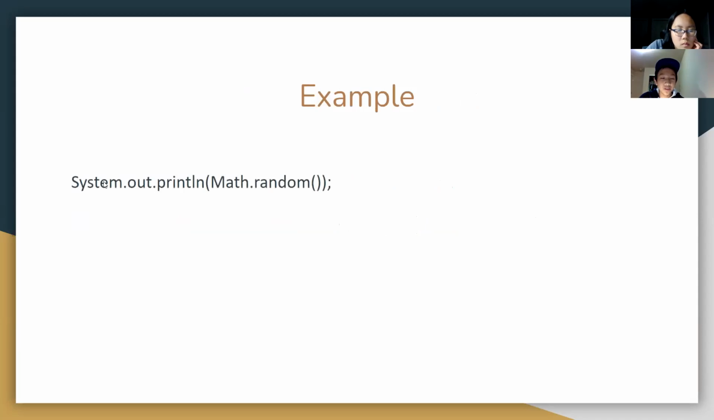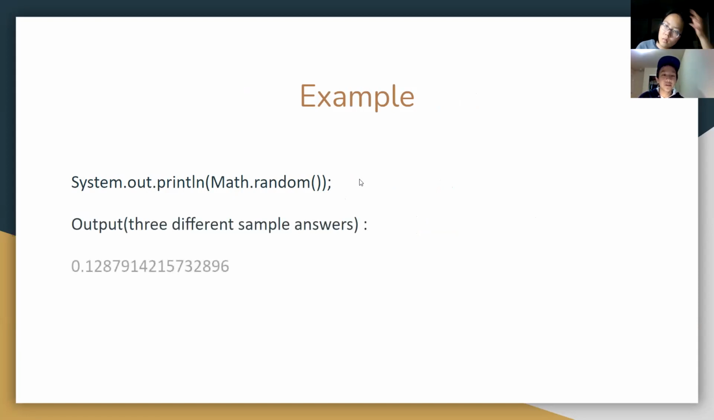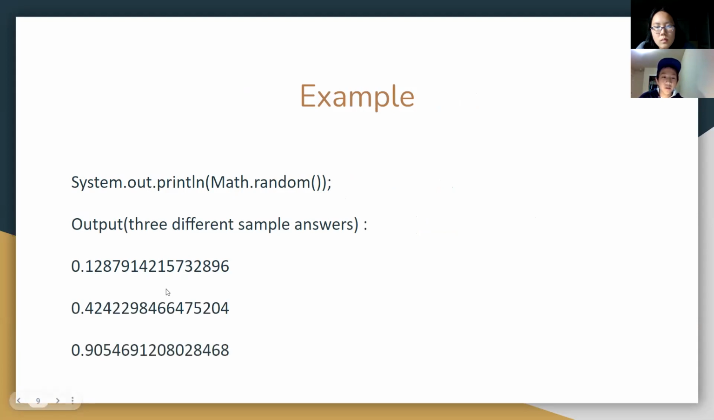So here's an example. System.out.println(Math.random()). This is going to print a random double from 0 to 1, and here are 3 sample answers. As you see, the double can have extremely precise values. That's why sometimes we want to cast these numbers into more useful numbers such as integers, and that's where casting comes into play. So that's how they link together.